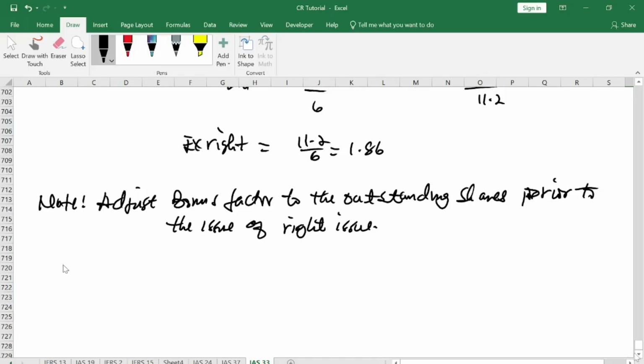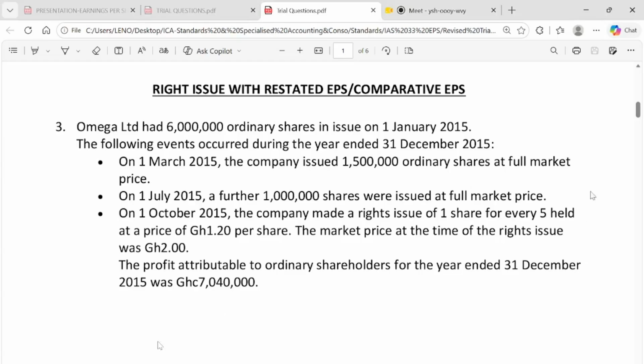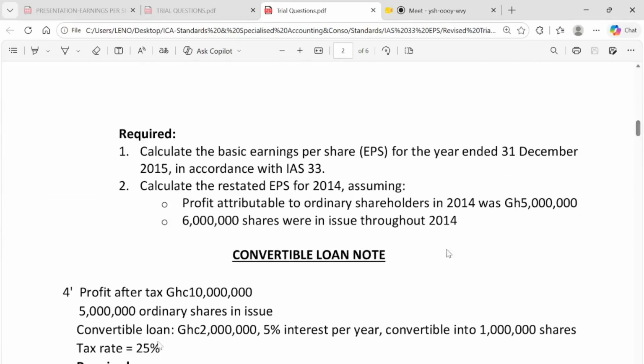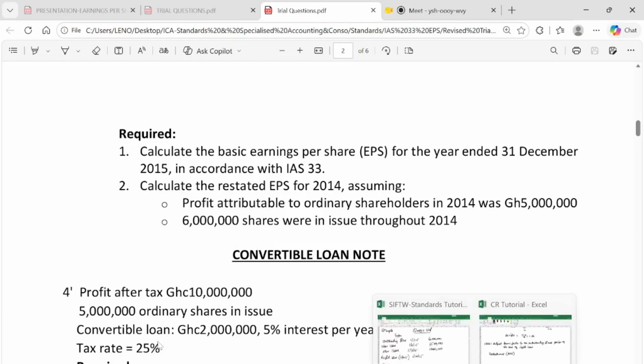So this is what you can do for restatement of 2015, as I did it under bonus issue. You use the same method to do the restatement. It's simple. You will pick the profit, you will pick the shares as of 2014, and do the restatement for 2014.